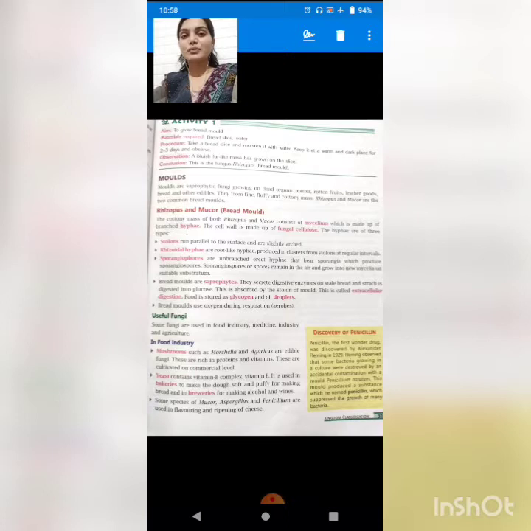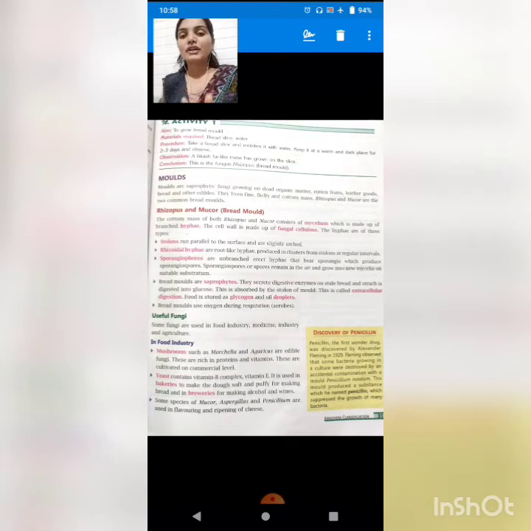The body is made up of mycelium, which is made up of hyphae. The cell wall of fungus is made up of fungal cellulose. The hyphae are of three types: stolons, rhizoidal hyphae, and sporangiospore hyphae.